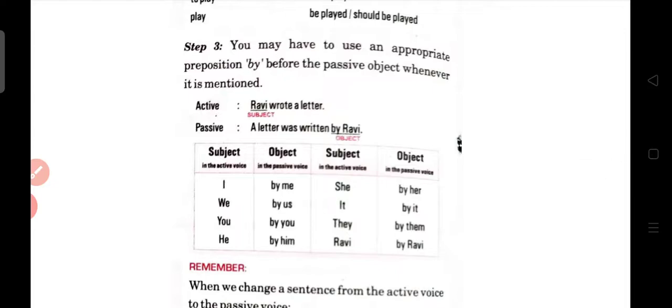Always and always, whenever you are changing the active sentence to passive, you have to put by. As you can see here in the box, the subjects are given to you, and what is the object of that subject? Like I, what is the object of I? That is me. What is the object of we? That is us. What is the object of you? Remains same, that is you. He, him. She, her. It, they, them. Ravi, that is a noun only, that is Ravi only. So whenever you are changing the active sentence to passive sentence, you have to put by, that is necessary always.